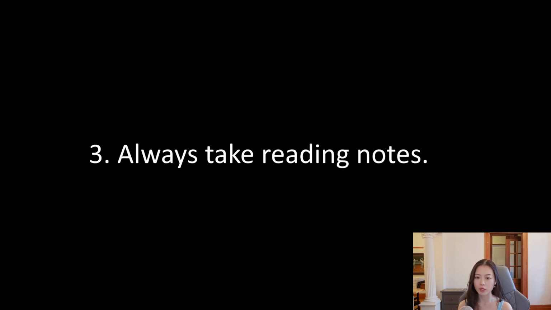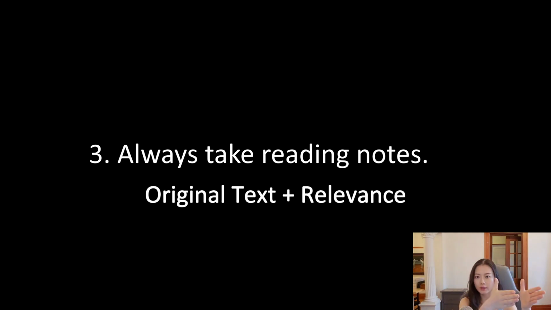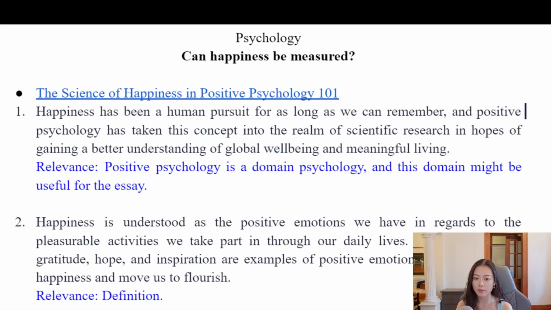All right, the third part is always take reading notes. What do I mean by taking reading notes? I mean, when you read all of those articles, you should keep a record of what you read. My format for taking reading notes is original text plus a relevance explanation. For example, my student is taking some reading notes for this question, can happiness be measured?